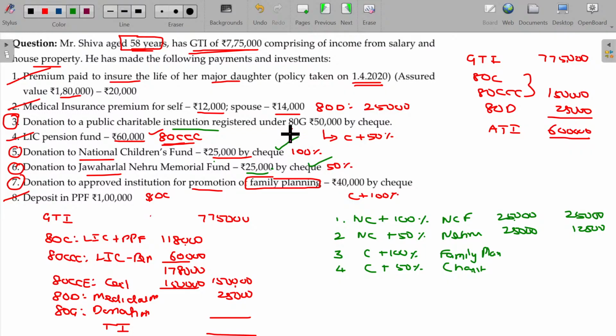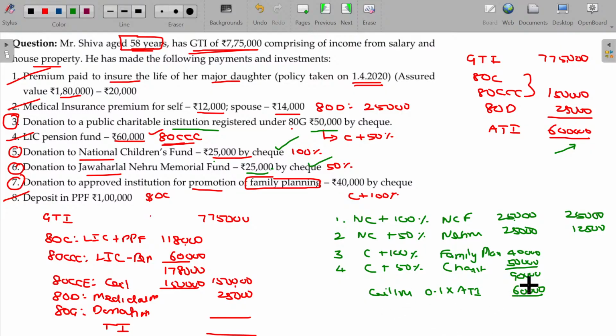The value being charitable 50, family planning being 40, 90. But what about the ceiling here? Out of adjusted total income 10%, 60. You will be eligible for only 60.